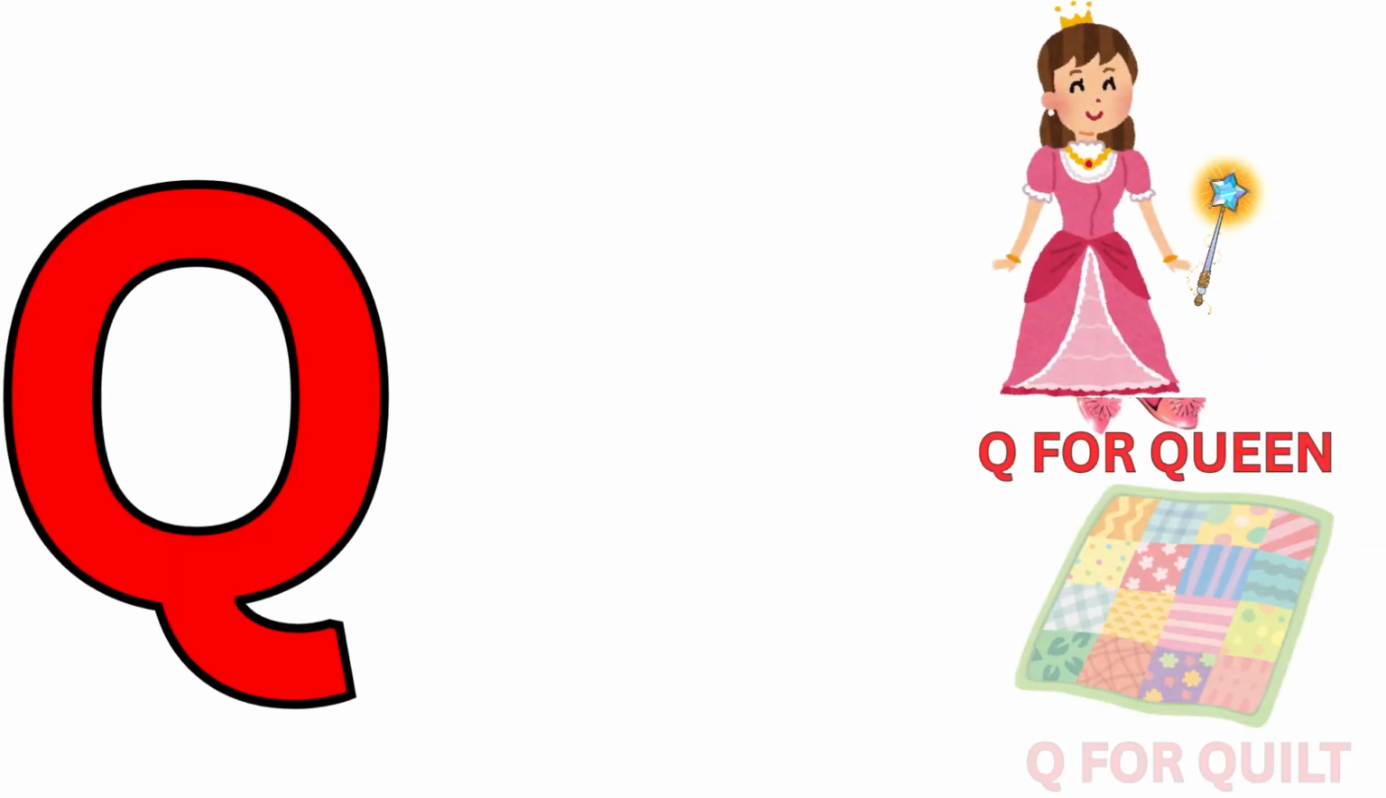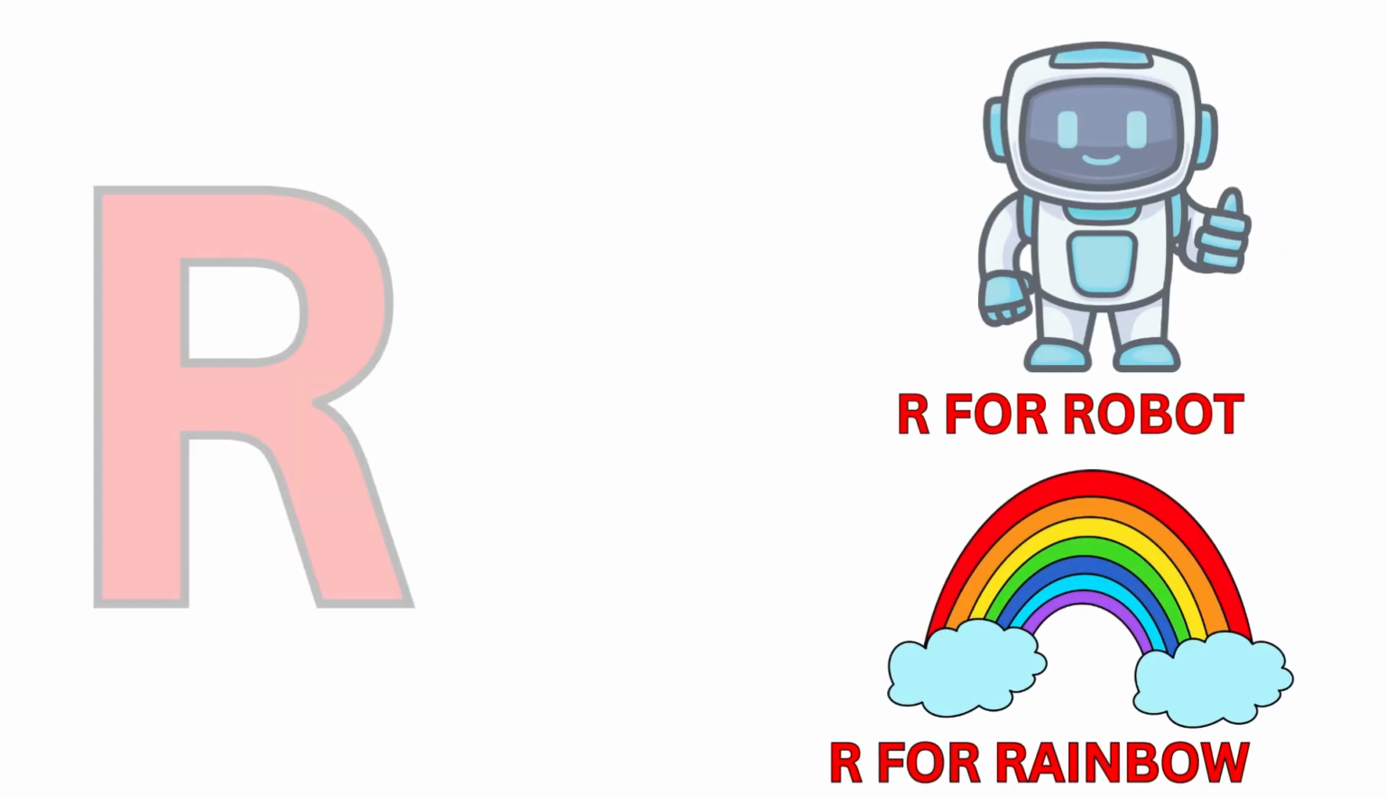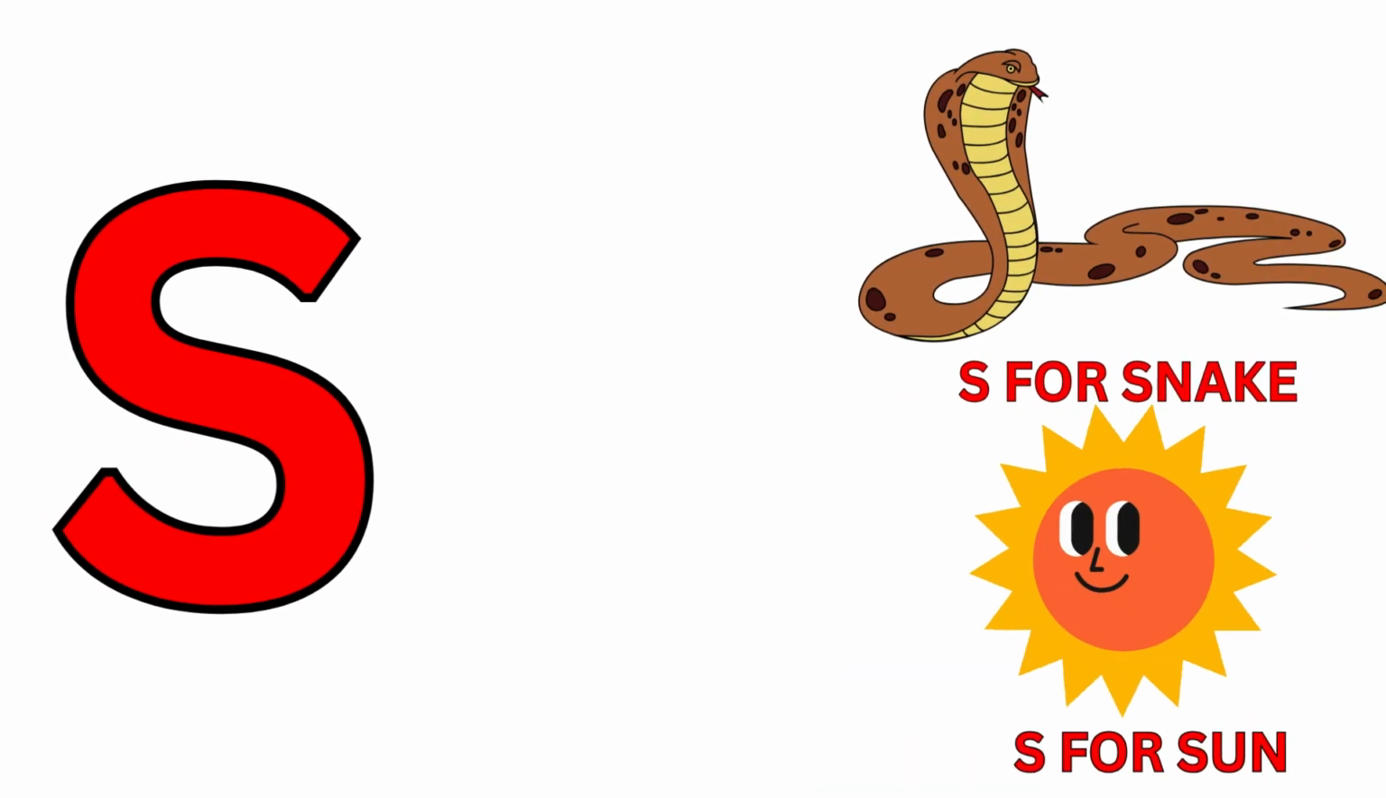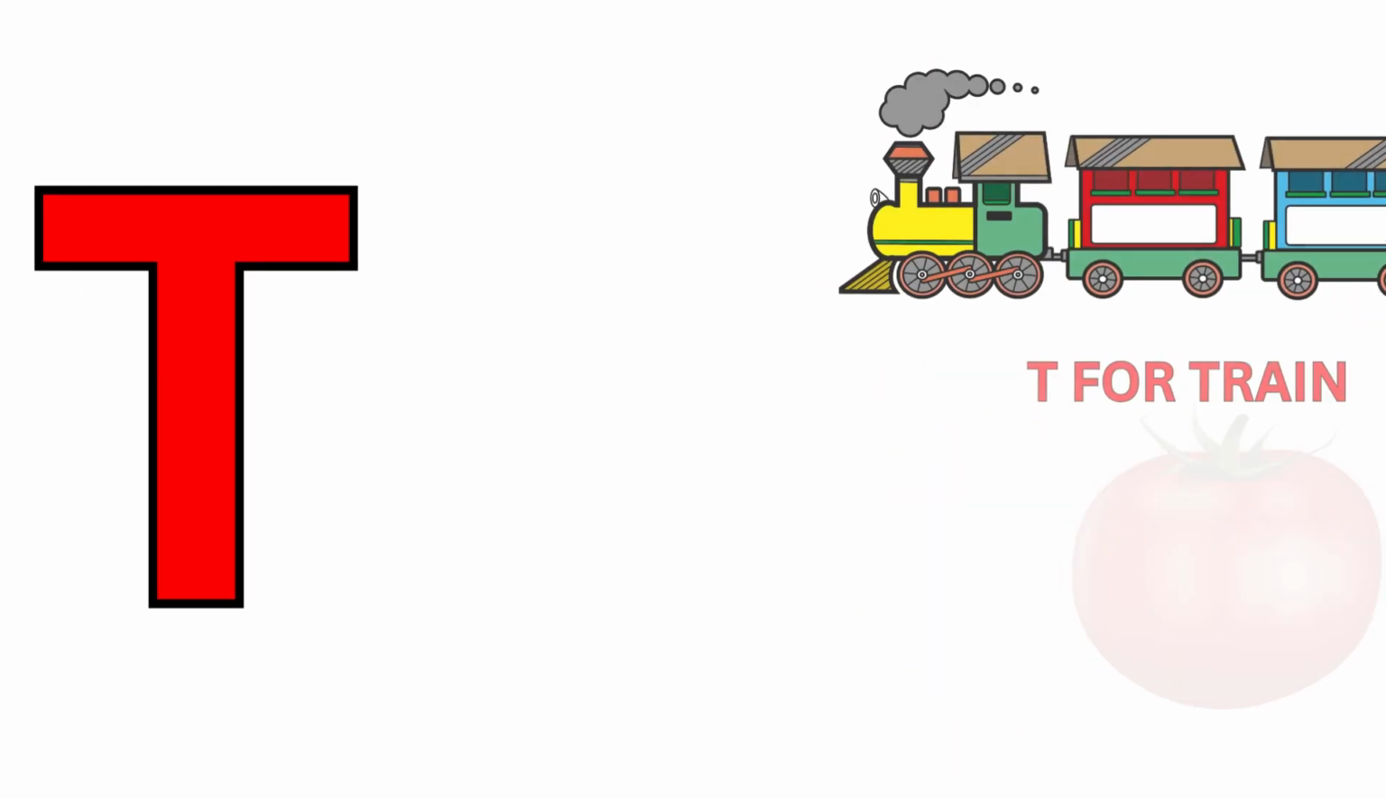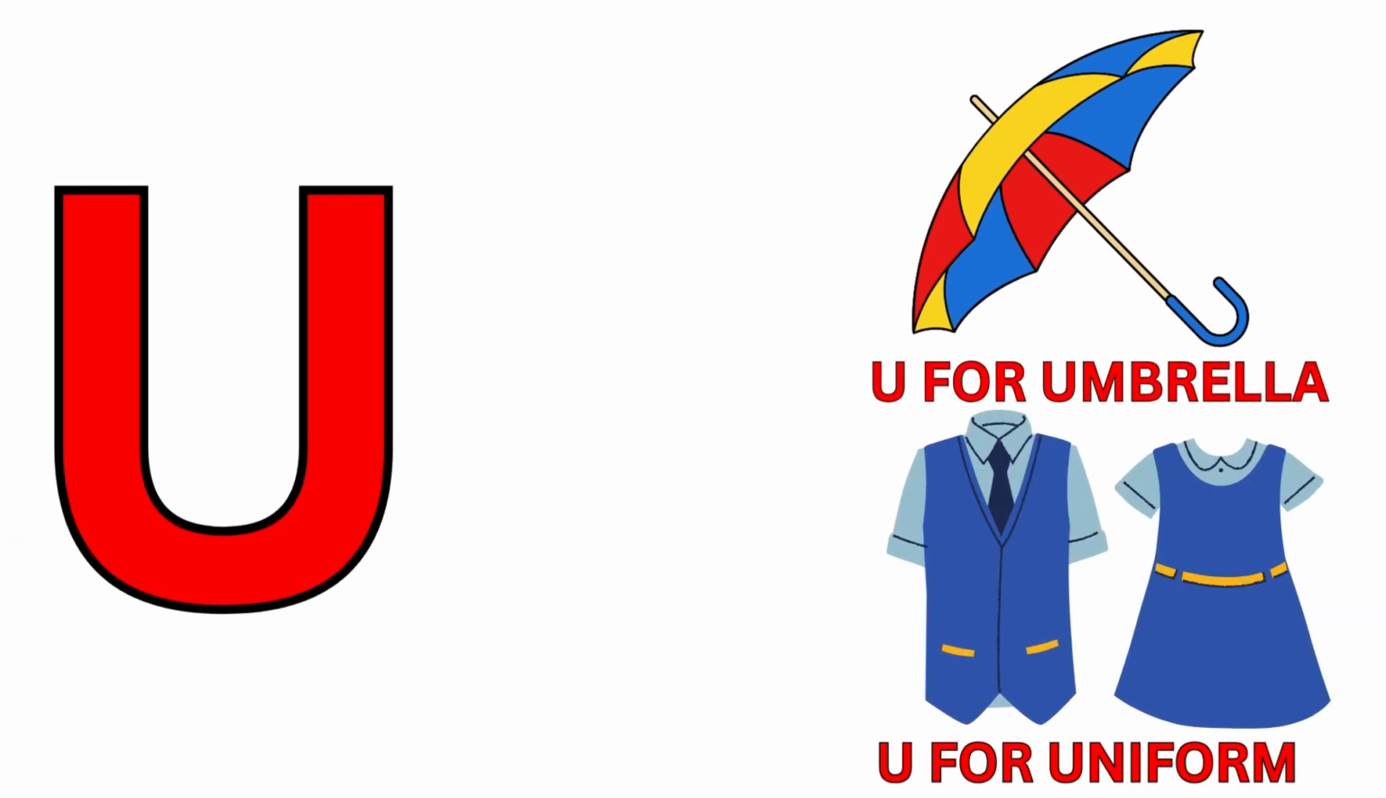Q for queen. Q for quilt. R for robot. R for rainbow. S for snake. S for sun. T for train. T for tomato. U for umbrella. U for uniform.